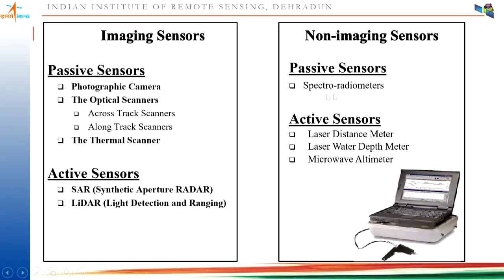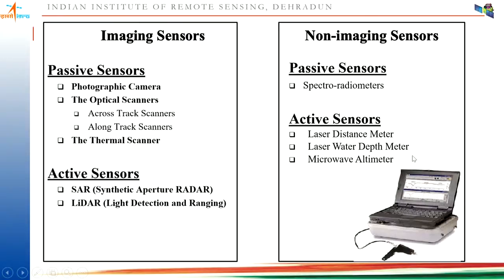Coming to non-imaging sensors, passive sensors are like the spectroradiometer. A spectroradiometer is a device which is able to give you a spectral profile, or you can say spectral signature, showing for different wavelengths what the reflectance value is that is measured by your spectroradiometer. Active sensors are the laser distance meter, laser water depth meter, and microwave altimeter.